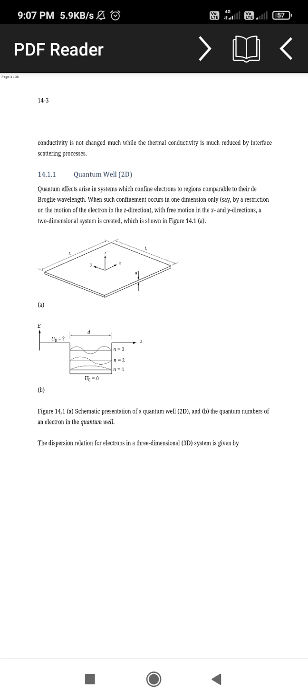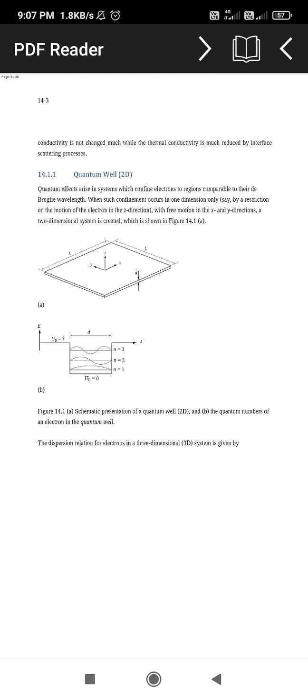Now, a quantum well is a two-dimensional structure, that is, a 2D structure. This is called a quantum well. It arises from confinement of the electron, where the de Broglie wavelength matters in one dimension only. It is a restriction for the electrons